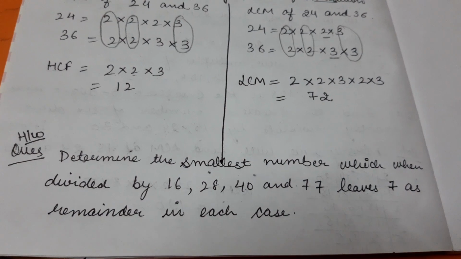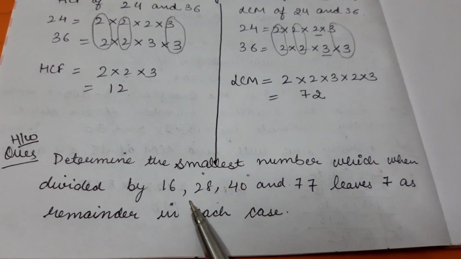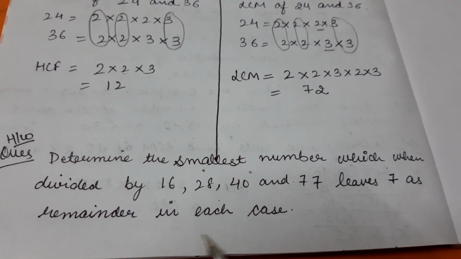Now the question for your home assignment for today is: determine the smallest number which when divided by 16, 28, 40 and 77 leaves 7 as remainder in each case.